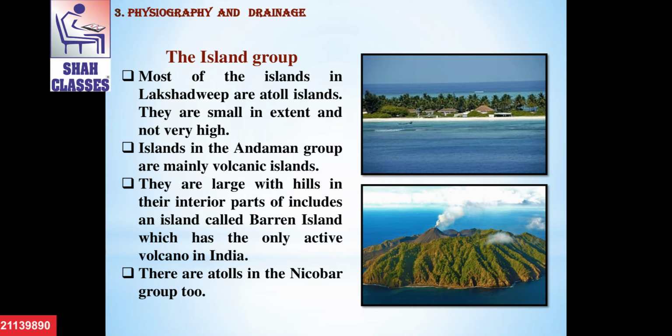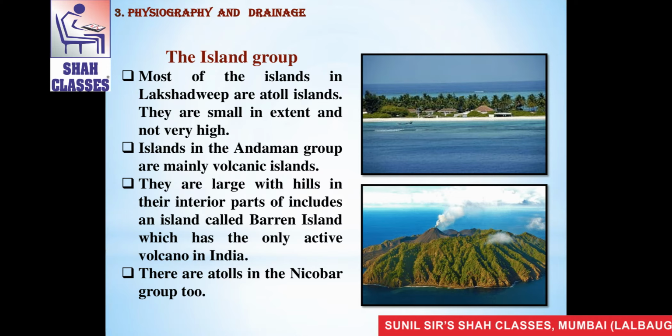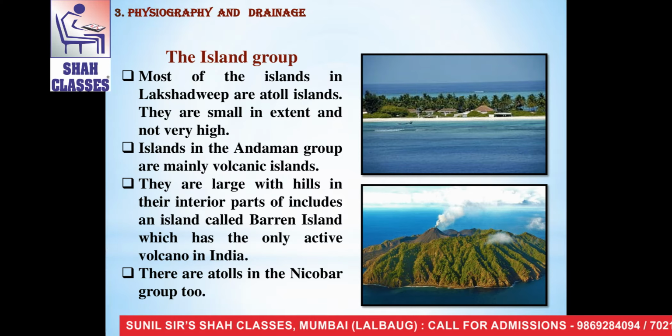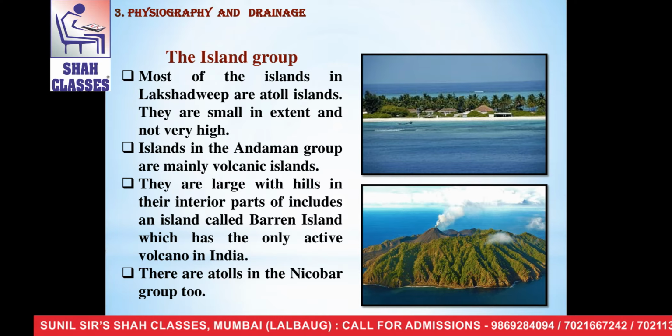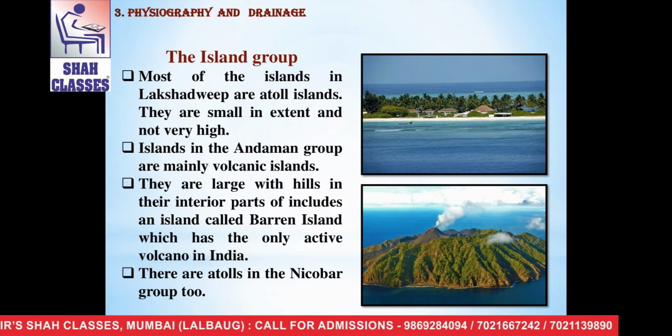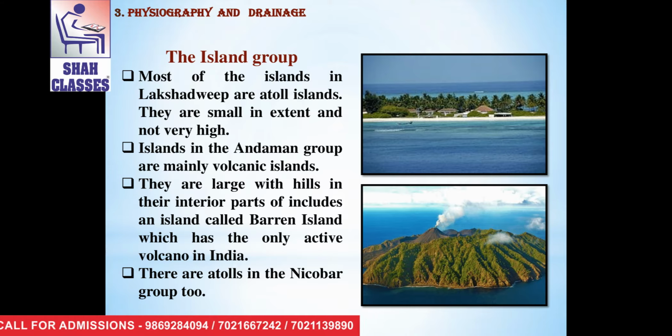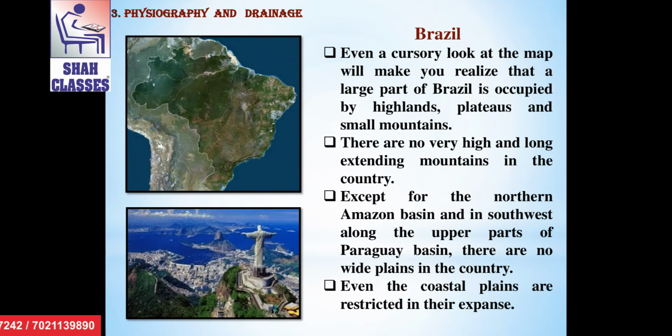The islands of the Andaman group are mainly volcanic islands. They are large with hills in their interior parts. It includes an island called Barren Island, which has the only active volcano in India. There are atolls in the Nicobar group too. All of you know the southernmost tip of India is located in the Nicobar Island.